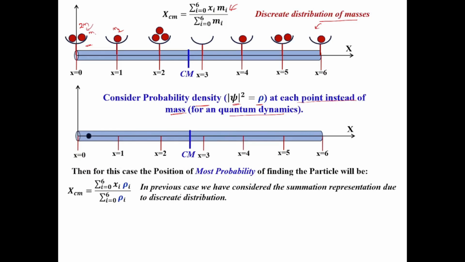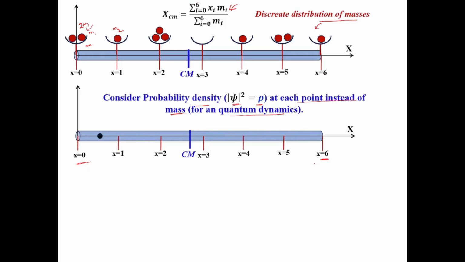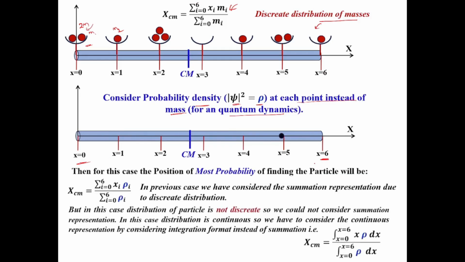Here I clearly write in your note that in the previous case we considered the summation representation due to the discrete distribution. So this summation, or addition, representation, whatever we consider to calculate the center of mass in our previous example, was due to discrete distribution only. But here it is not a discrete distribution. We can find the probability of finding the particle everywhere. It can be here, it can be here. So probability density can be observed at any point from x equal to 0 to x equal to 6. So it could not be a discrete dynamics or a discrete system. Okay, this is not a discrete system.